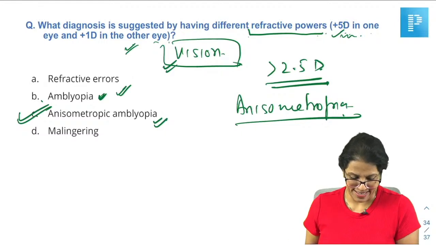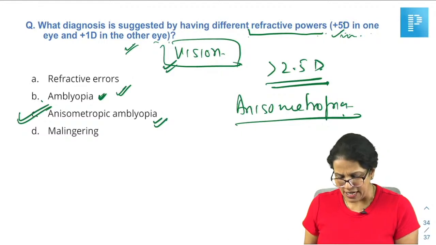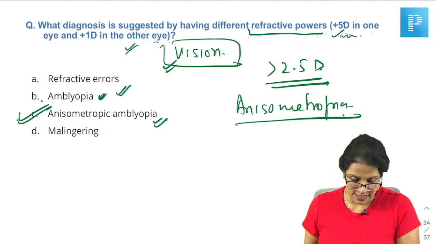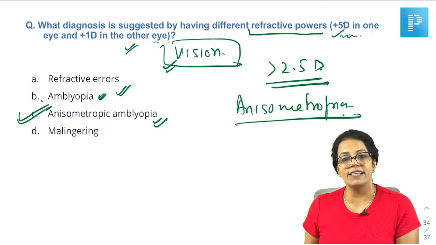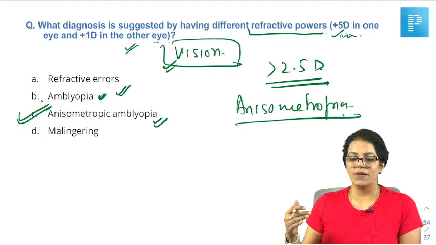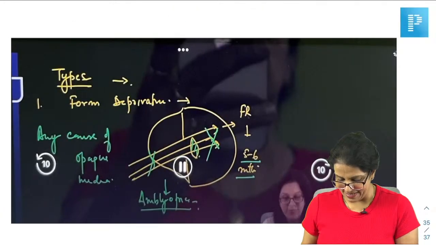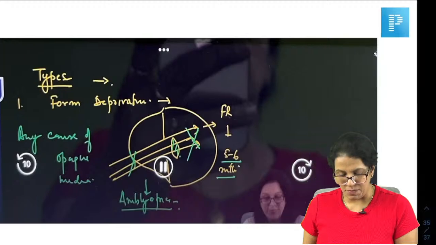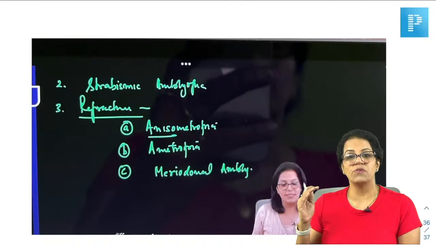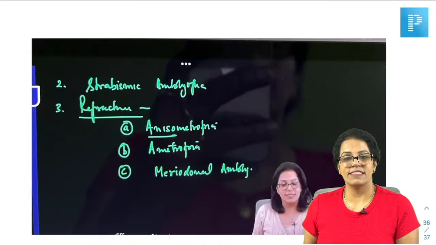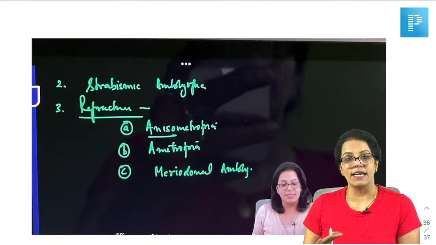Yes, a history of a child is more authentic towards this diagnosis, there is no problem. Again, the different types of amblyopia and everything, just to give you an idea, is again discussed in the class.